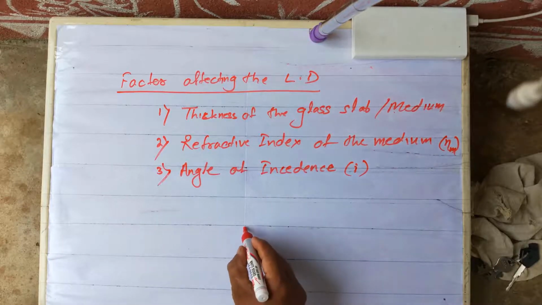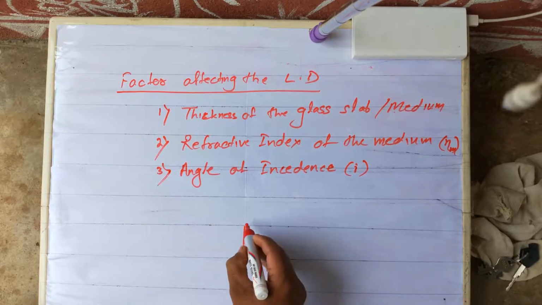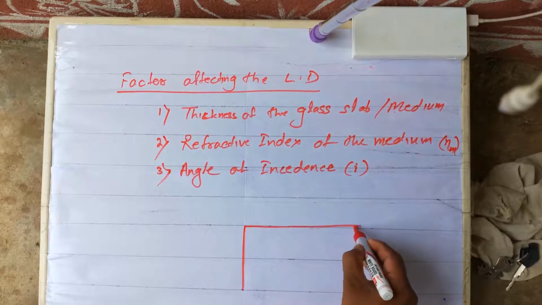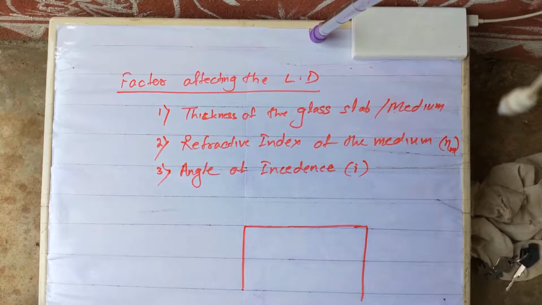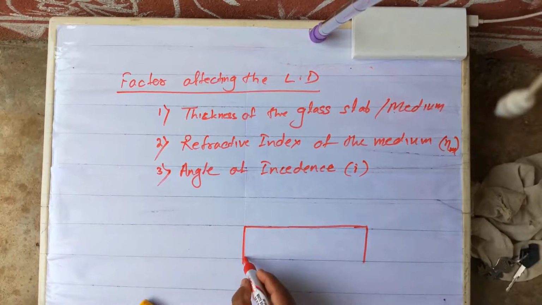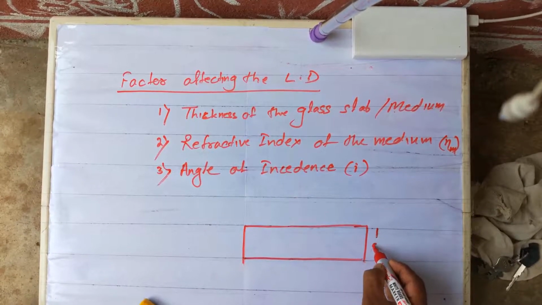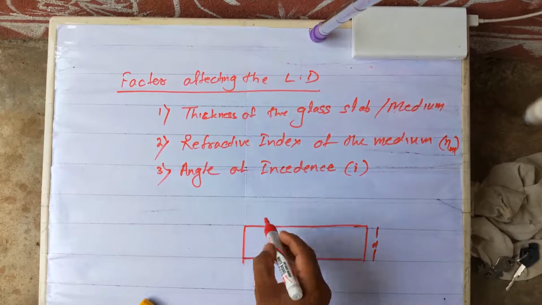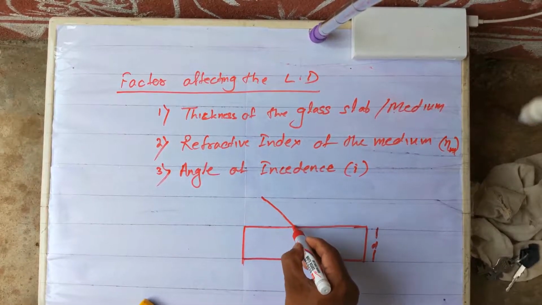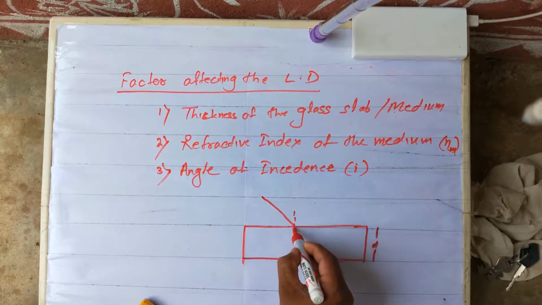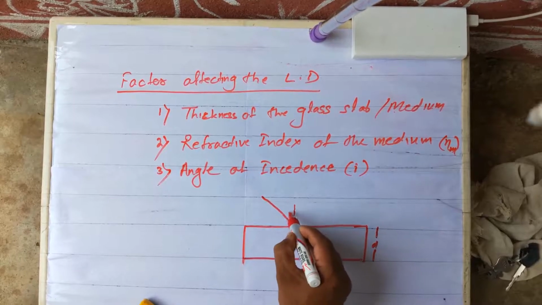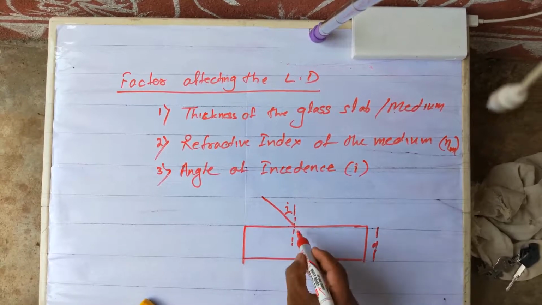Suppose this is the glass slab. Not this much. First I'll take this as the glass slab and this is its thickness. Clear? The ray is incident, this is incident angle i.